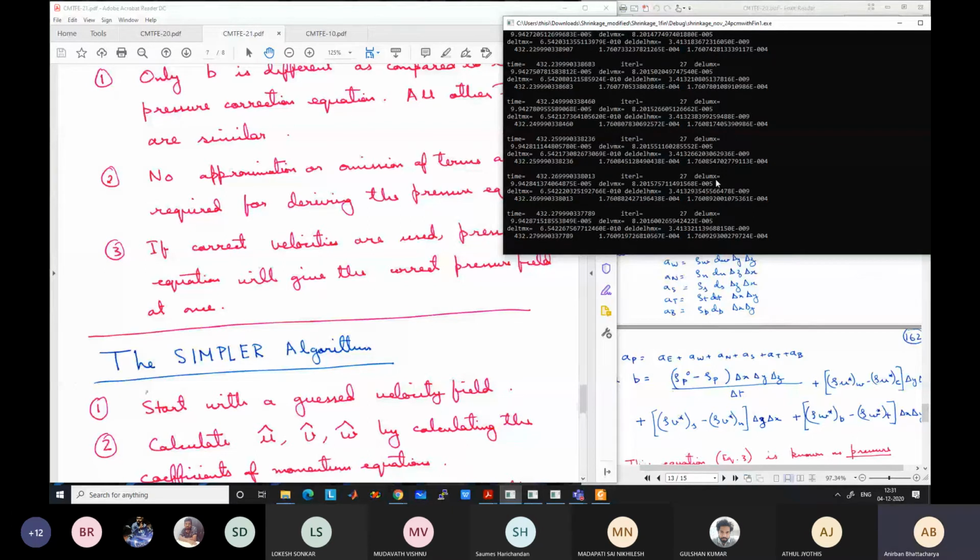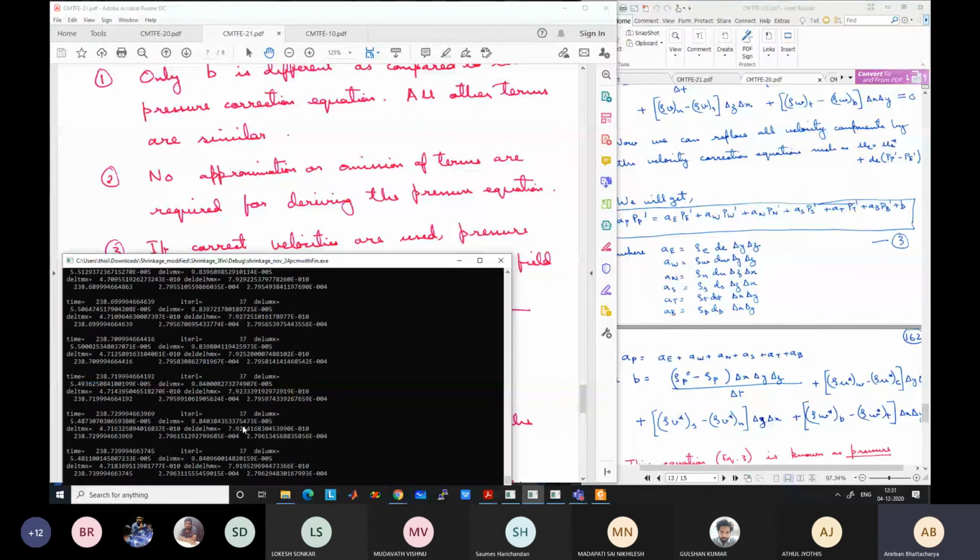So accordingly, it is getting converged in 27. It need not always be 27. In other cases it might have been different. Here, for example, it is taking 37 iterations. Previously, it might have taken a different number of iterations. Now this is because it has stabilized, so it is taking almost the same number of iterations.